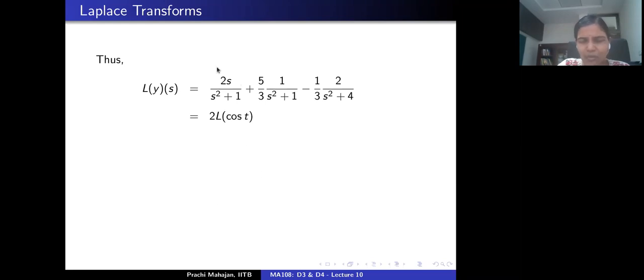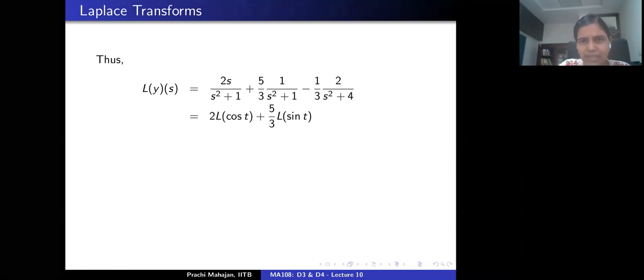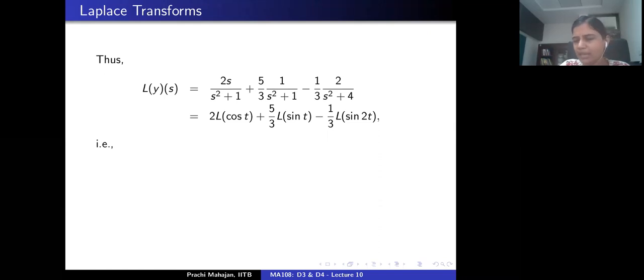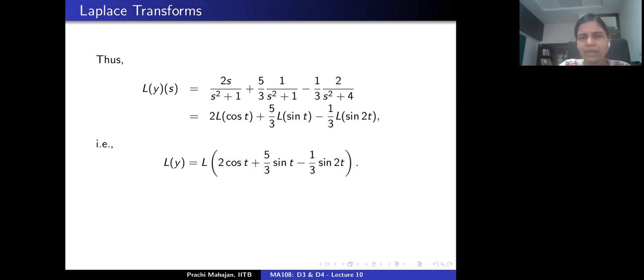So it turns out that the first term here is exactly 2 times the Laplace transform of cosine of t plus 5 by 3 Laplace transform of sine of t minus 1 by 3 Laplace transform of sine of 2t, which means that you apply the cancellation law, which tells you the Laplace transform of the solution y is exactly the Laplace transform of 2 cosine t plus 5 by 3 sine t minus 1 by 3 sine 2t, which means that the solution is given as follows. Okay, so is this okay?